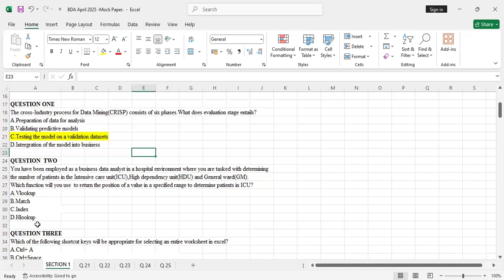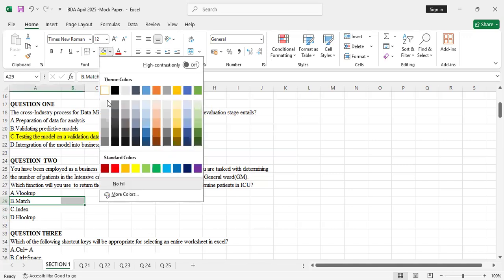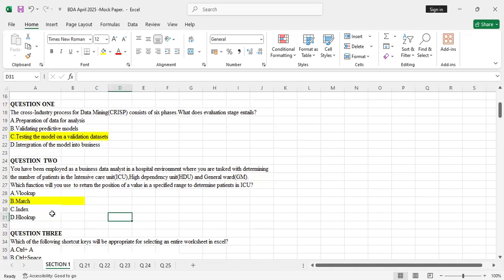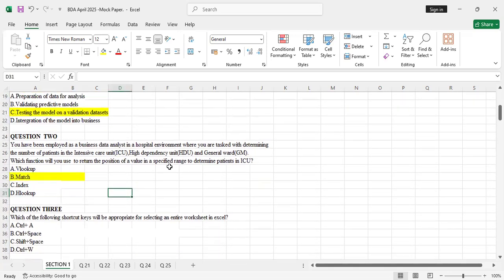HLOOKUP and VLOOKUP are exactly the opposite of each other. So the correct answer here was B, match. Here I was testing your knowledge on the functions, whether you have read through the functions in business data analytics.